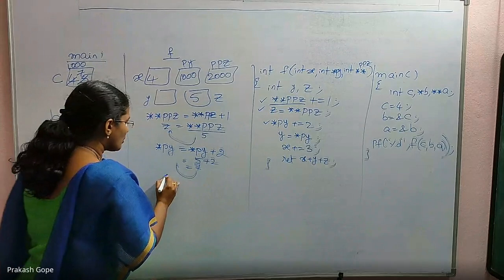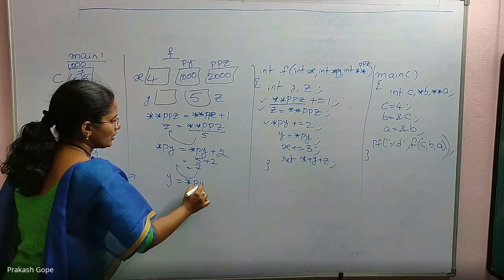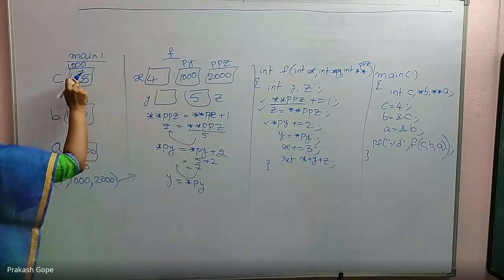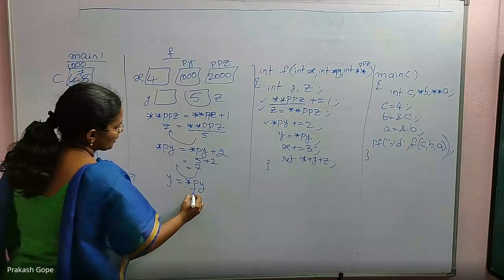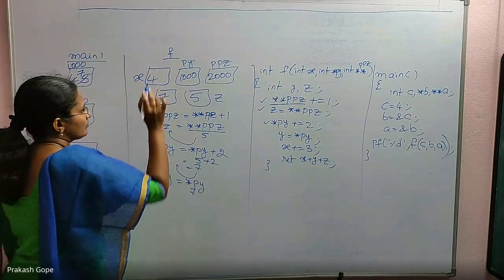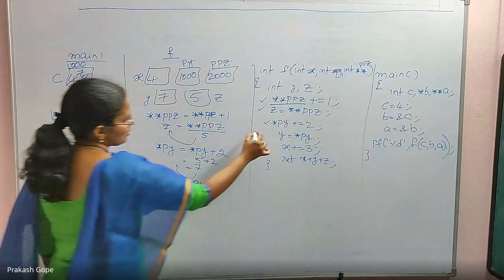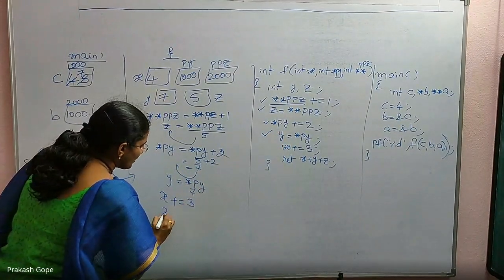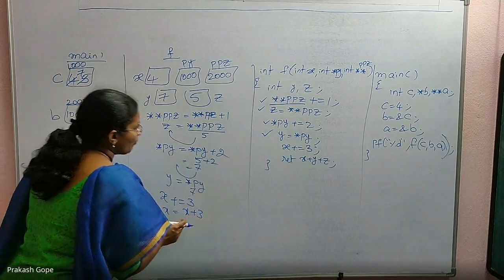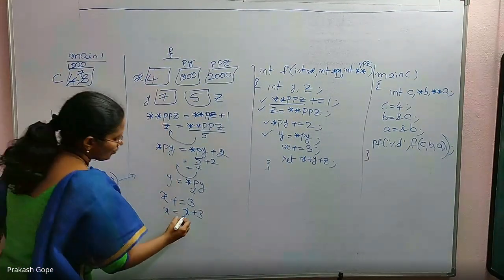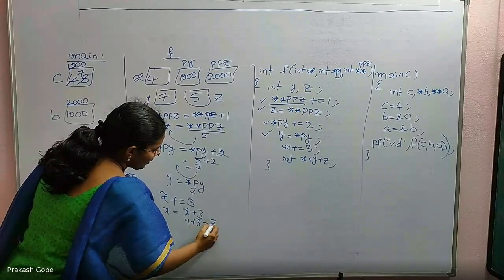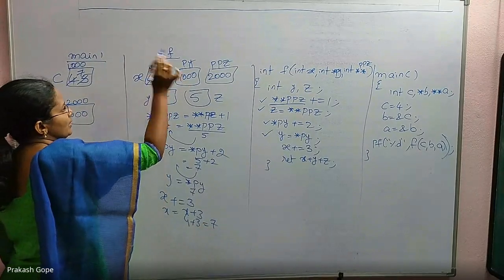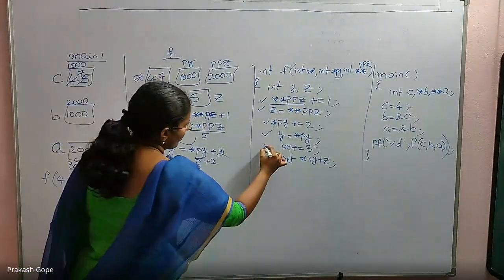Then y equal to star py. What is star py? Py has some address, the value in that, 7. Must be assigned to y, local y. This is also done. Then x plus equal to 3, which means x equal to x plus 3. What is x? Local x, 4. 4 plus 3 is 7. Should be local x value. Yes, updated. This is also done.